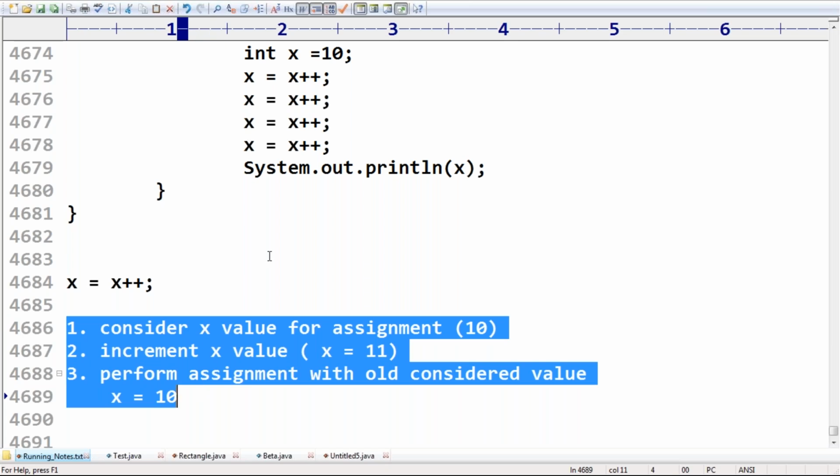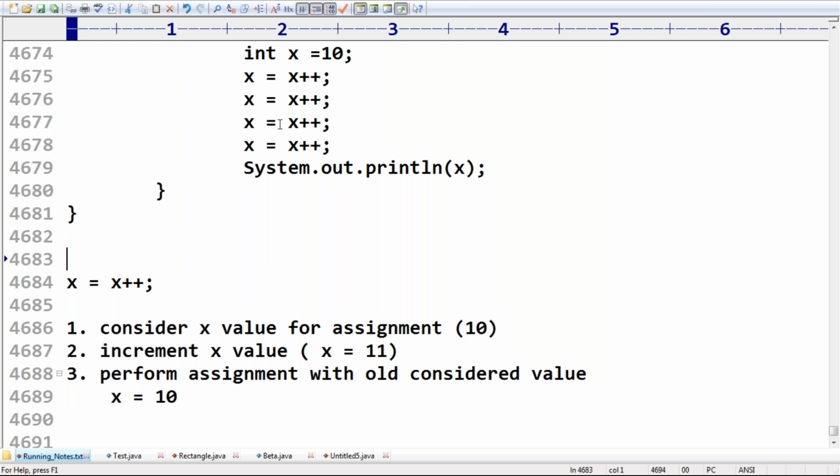Is it post increment or pre increment? Who is asking this one? Neha: why are we performing this, is it post increment or pre increment? Post increment. Post increment means first I have to consider the x value and then the increment is going to happen.